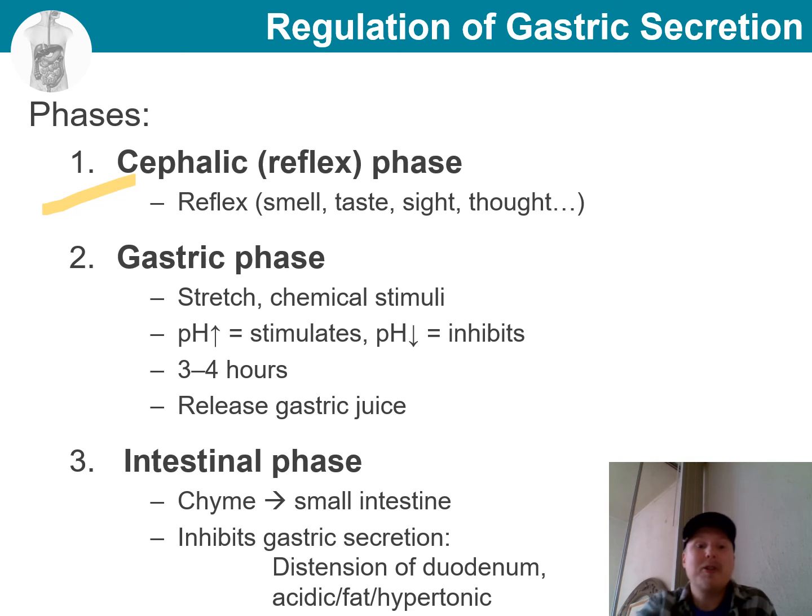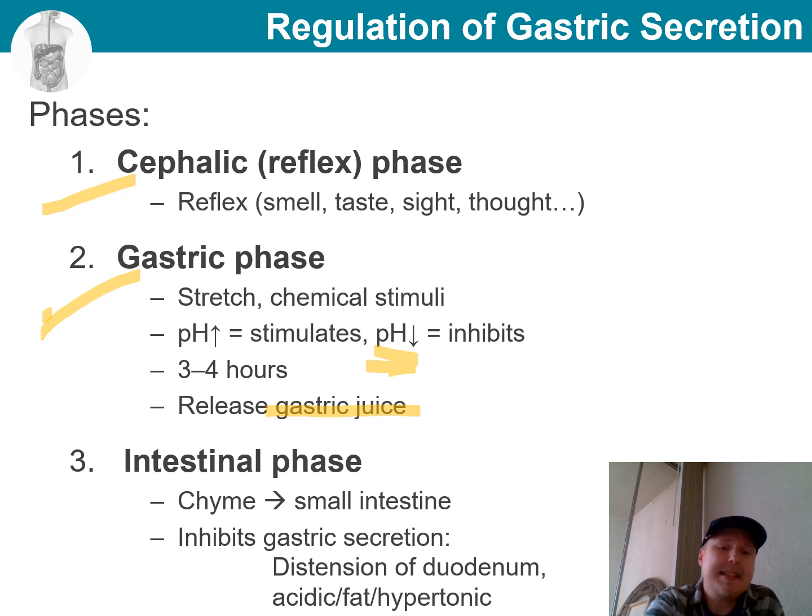This gives rise to the gastric phase, which lasts 3 to 4 hours and results in release of gastric juice. Some things that can stimulate this are distension of the stomach, as well as certain chemicals like proteins, caffeine, and so on. On the contrary, low pH, for example, would inhibit this phase.